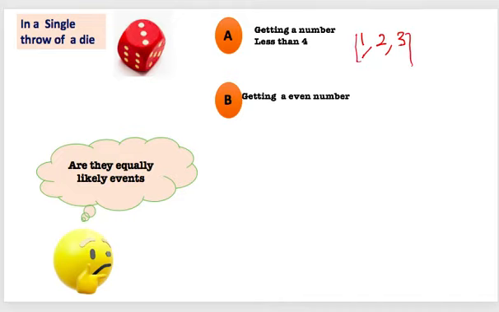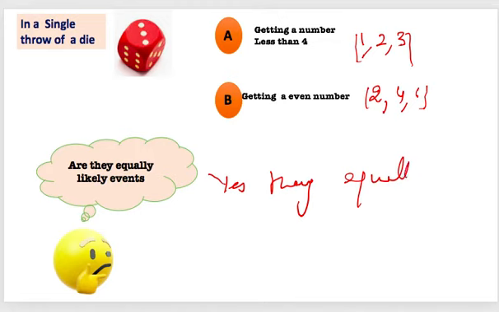And come to this point, getting an even number. What are the even numbers? 2 is an even number, 4 is an even number, 6 is an even number. So yes, they are equally likely. Why? Because the chance of getting these numbers and the chance of getting these numbers are the same.